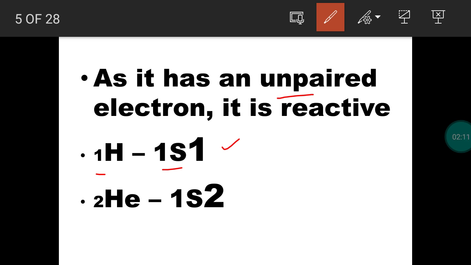Due to the presence of an unpaired electron, it is highly reactive in nature. The hydrogen atom is highly reactive because it needs the electronic configuration of its nearest noble gas, helium. Helium has 2 electrons. Its configuration is 1s2. If hydrogen attains the electronic configuration of helium, it becomes stable. So due to the presence of an unpaired electron in the 1s orbital of hydrogen, it is highly reactive, and it has to achieve the electronic configuration of its nearest noble gas, helium.